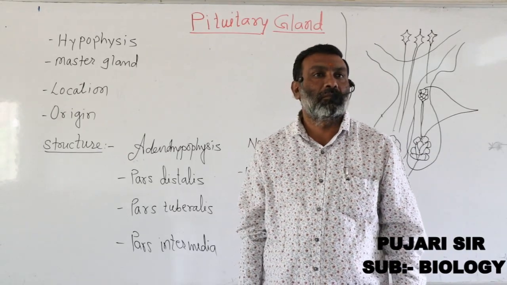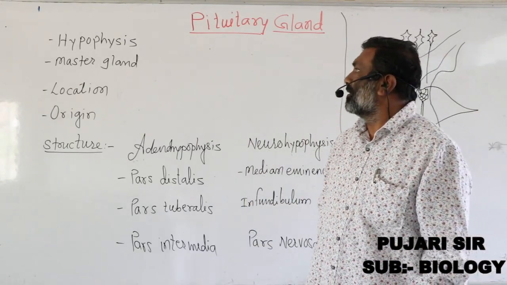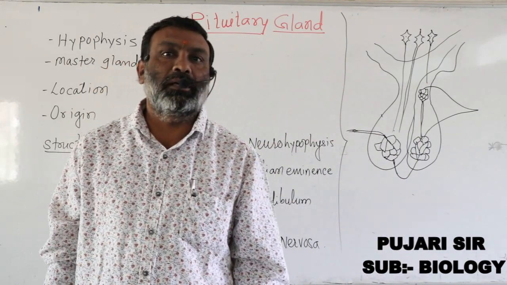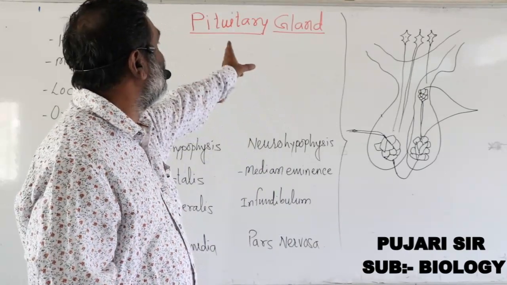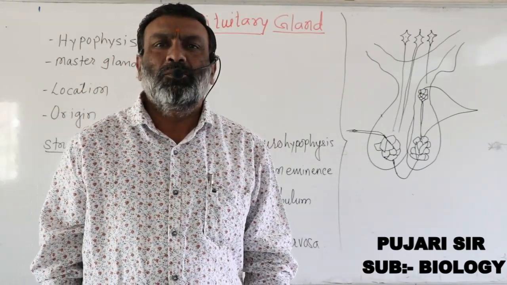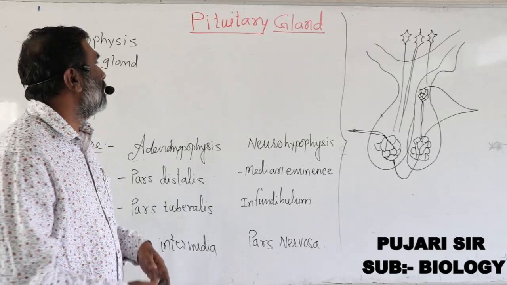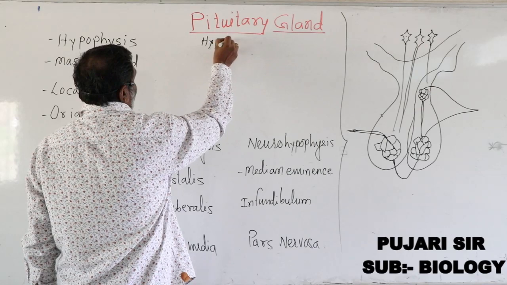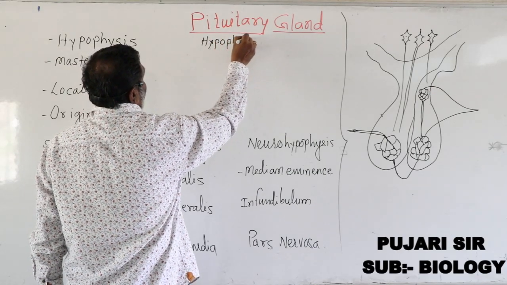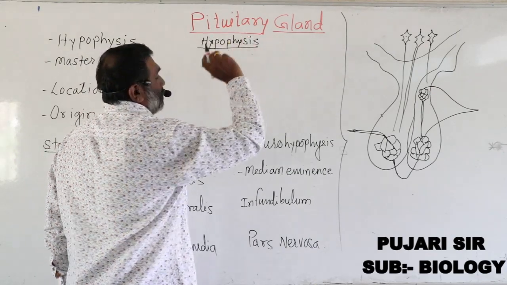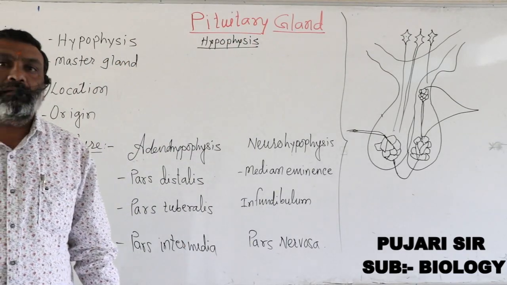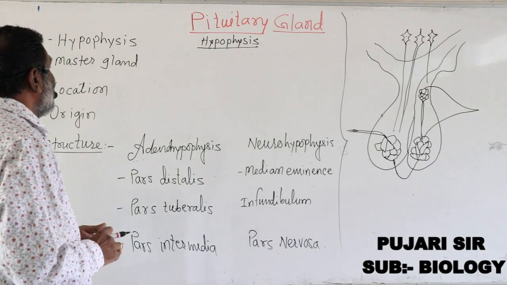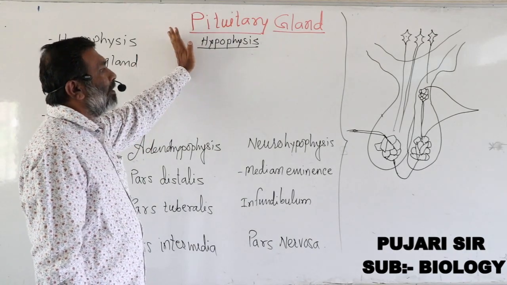We start the next part of chemical coordination. We start the study of endocrine glands, and the first endocrine gland which we have to study today is called the pituitary gland. We know that the pituitary gland is called the hypophysis. Today we have to see the structure and the names of the hormones.